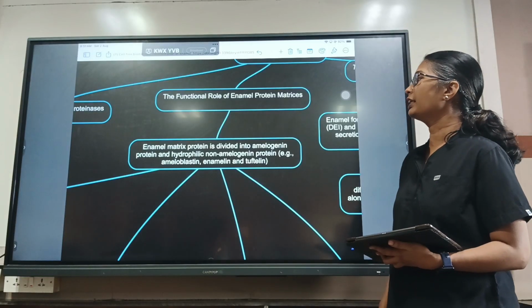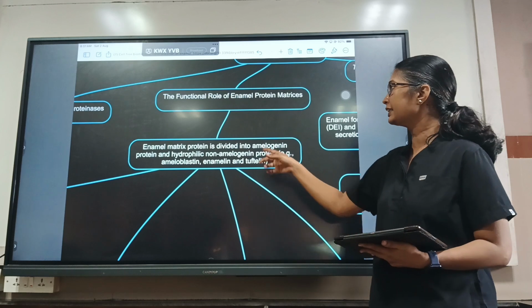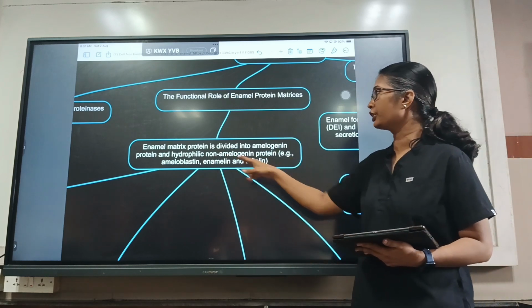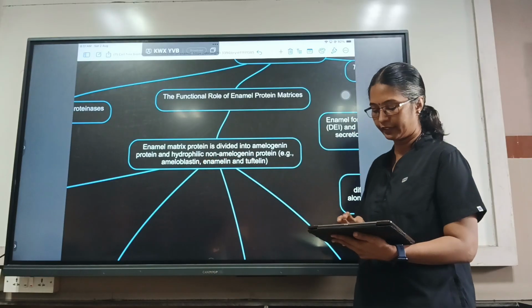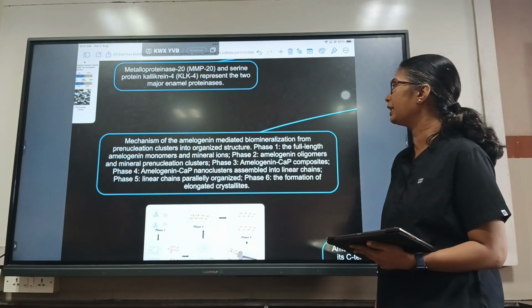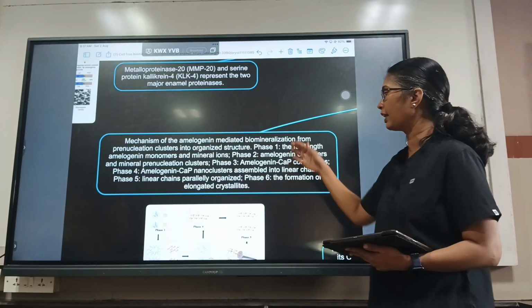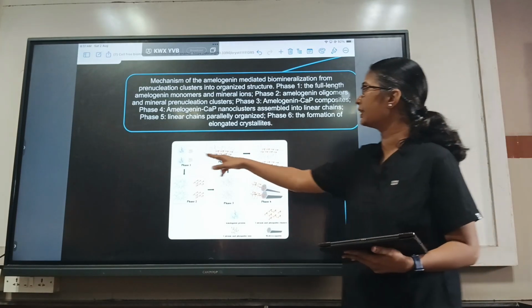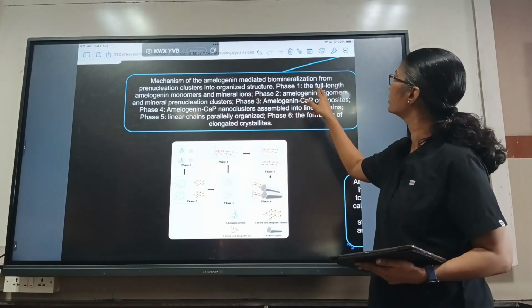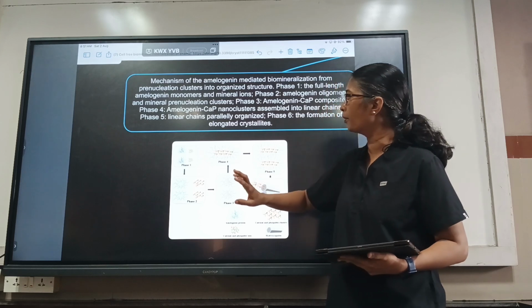So talking about enamel matrix protein, which is the main part which helps in the nucleation and formation of enamel, it is divided into amelogenin protein and a hydrophilic non-amelogenin protein. Non-amelogenin protein contains ameloblastin, enamelin, tuftelin. So talking about amelogenin, the mechanism of amelogenin-mediated biomineralization goes from pre-nucleation clusters into an organized structure. There are 6 phases here. In the first phase, we see the blue ones, these are the amelogenin monomers, the full length amelogenin monomers, and the mineral ions. Here the mineral ions and amelogenin monomers are there.